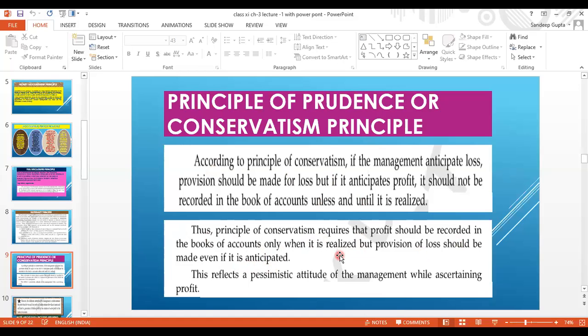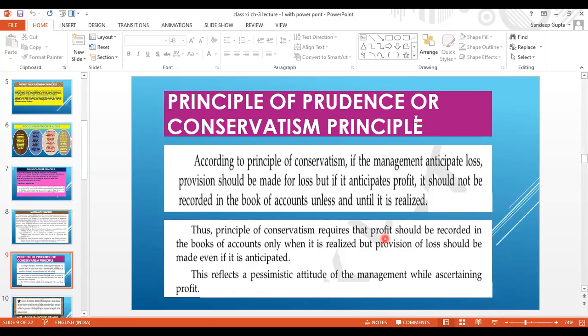So it is very clear that profit should not be recorded unless it has been realized, but all the anticipated losses should be recorded in advance at the time of anticipation. For example, provision for doubtful debt, provision for depreciation, etc. So this reflects a pessimistic attitude of the management while ascertaining the profit, so that if in future there is truly a loss, the net profit of the business will not be affected.